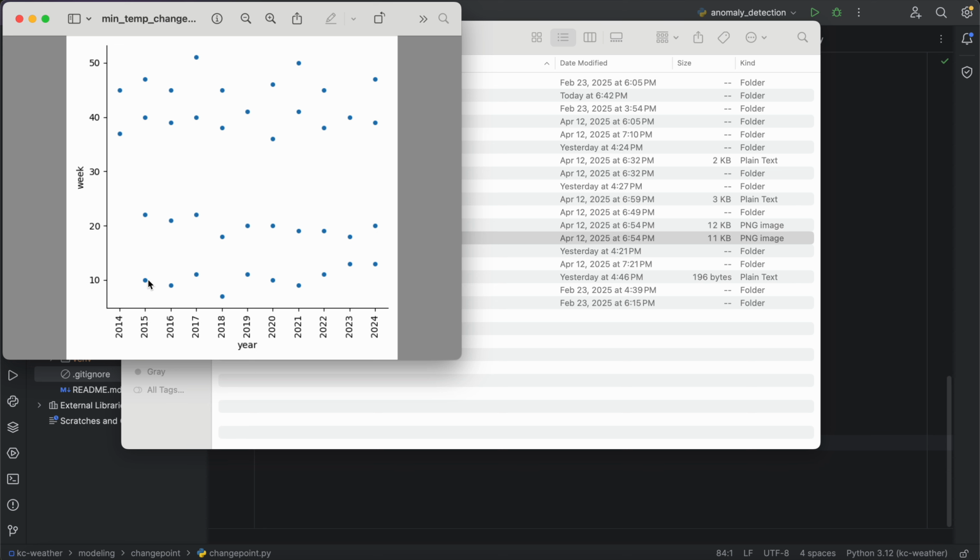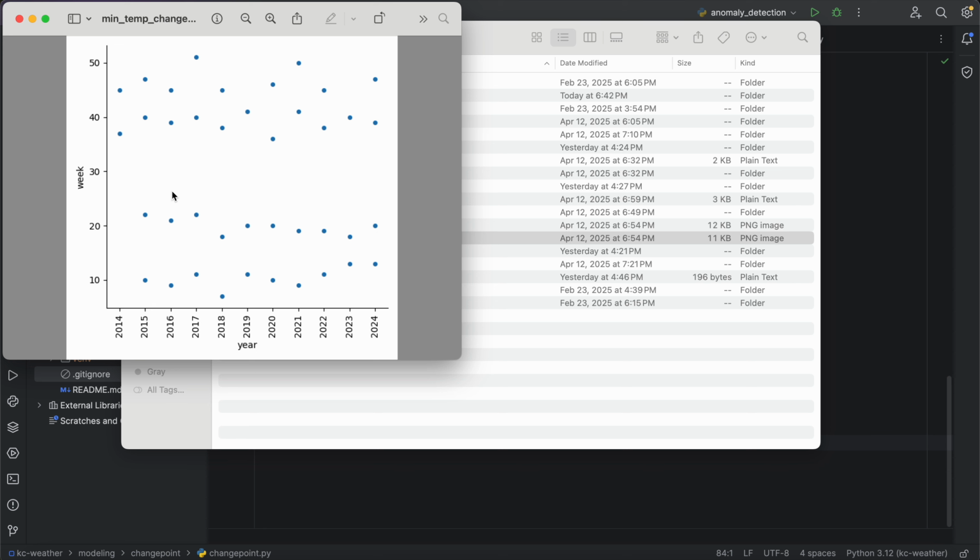So this would be a change point in week 10 of the year. This is a change point in, say, week 22 or 23, a change point in week 40, and a change point in, say, week 47 or 48. So it doesn't necessarily matter where these occur, but are the changes in season being detected at different points in time? I would love to figure out a statistical test on this.